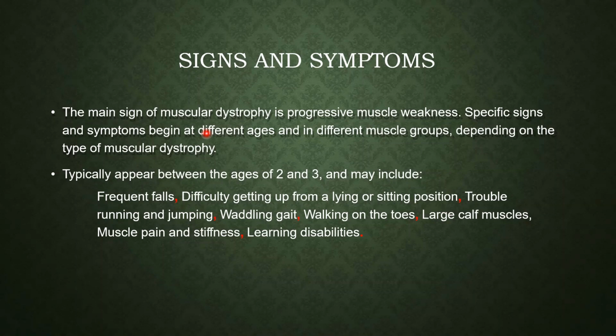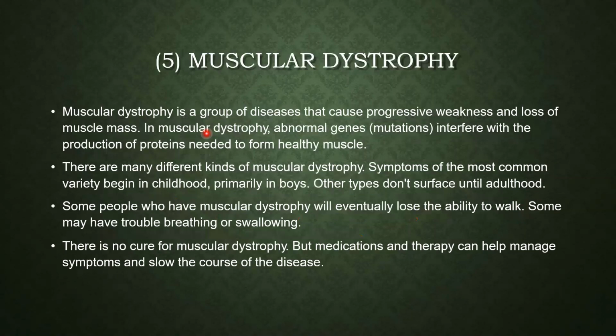Okay, then special signs and symptoms begin at different stages and in different muscle groups. It can happen at different ages but in different muscle groups, depending upon the type of muscular dystrophy. But in the last slide we mentioned that mainly children are affected.